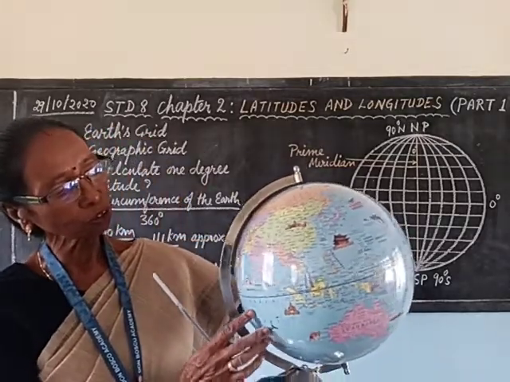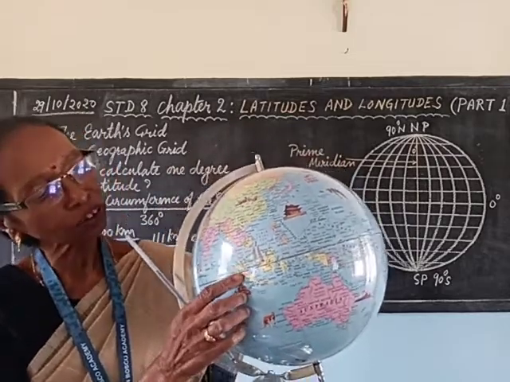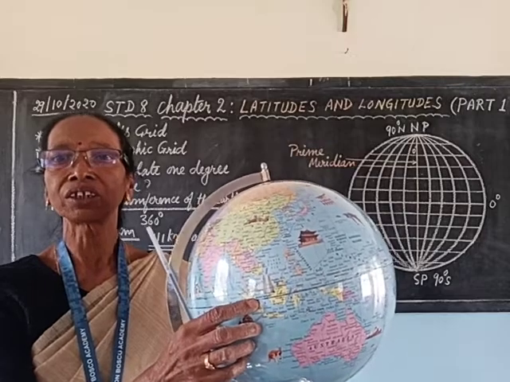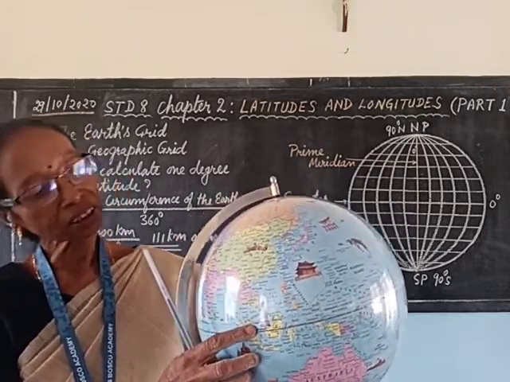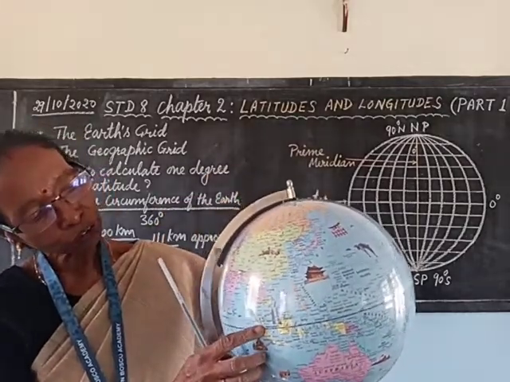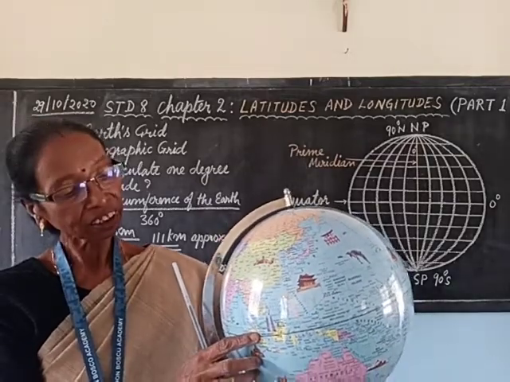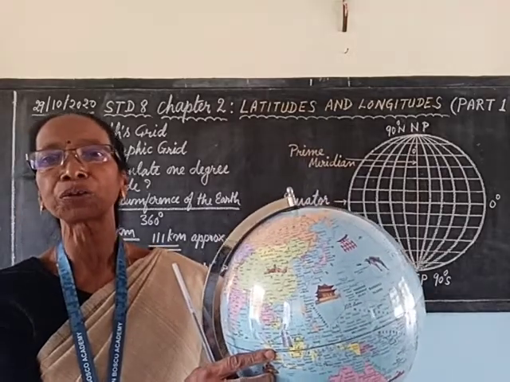Suppose you want to know the location of Singapore. Singapore is located very close to the equator, just 1 degree north of the equator. And you will see which meridian is passing through it. The 103.5 degree east meridian intersects at the point of Singapore.